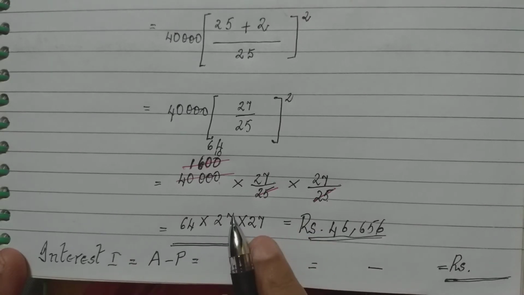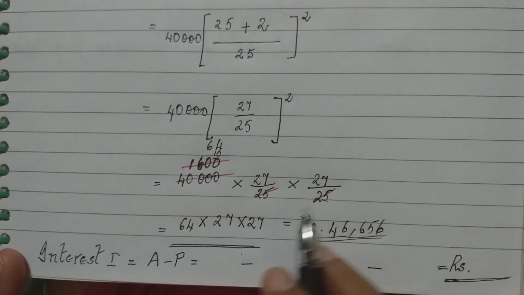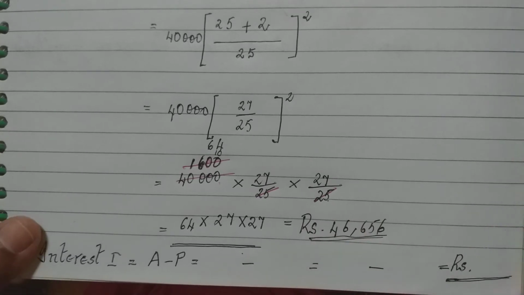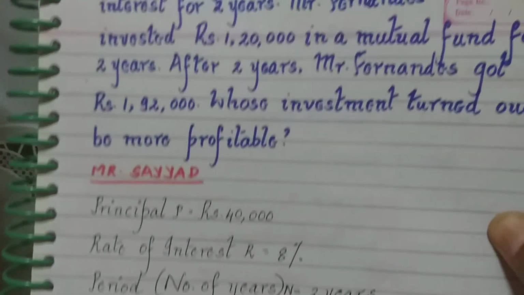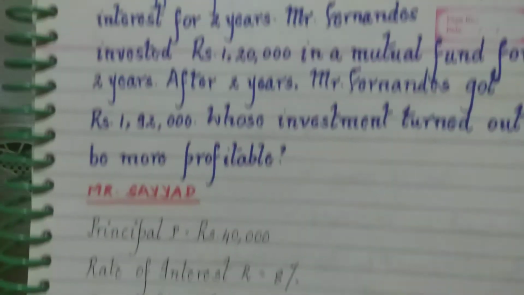That will be the amount minus the principal. The amount is this. Principal, or the amount he invested, was rupees 40,000.